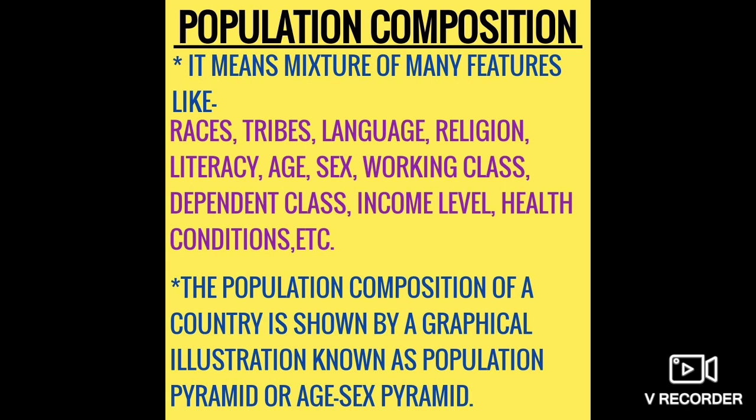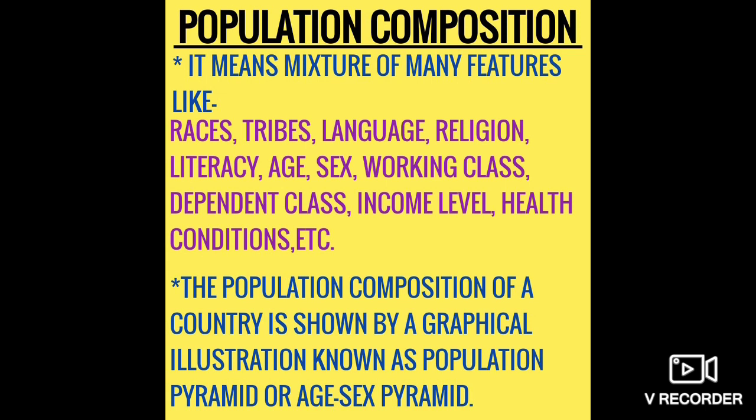Social means classes of people according to the standard of living and the income which they are getting, right? And economic means working and non-working people. Are they engaged in any activity? Are they getting salaries, or are they sitting at home, or dependent on other members? Then comes the demographic structure.